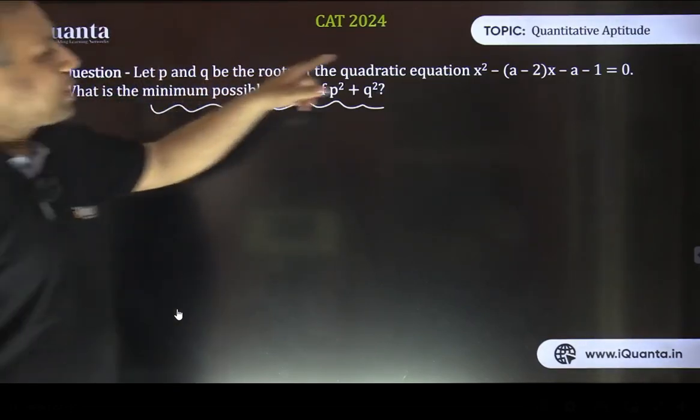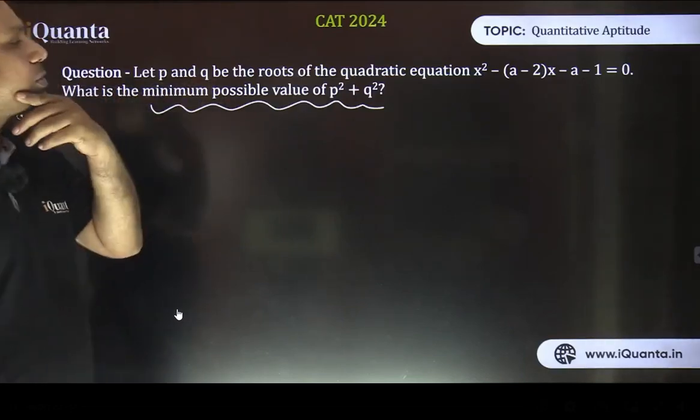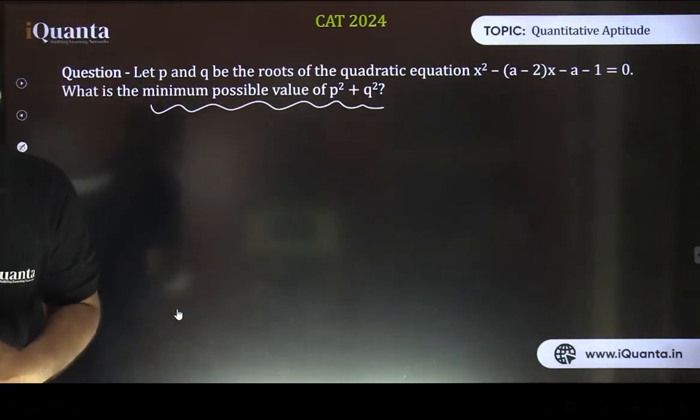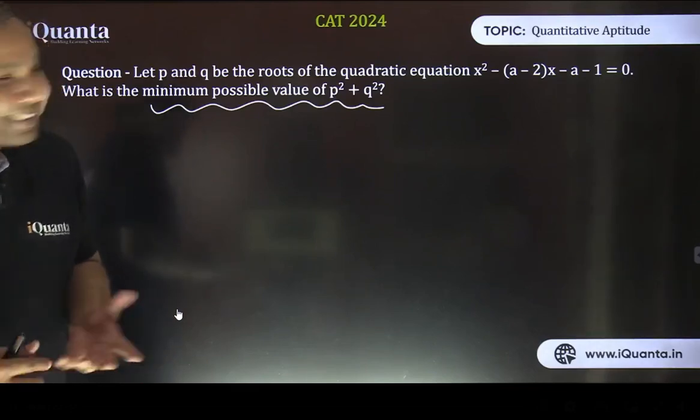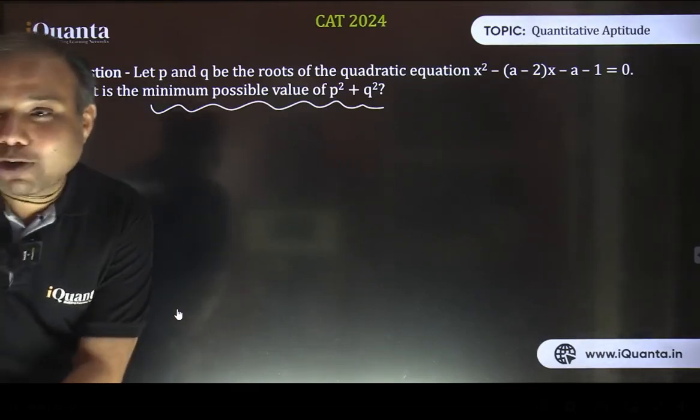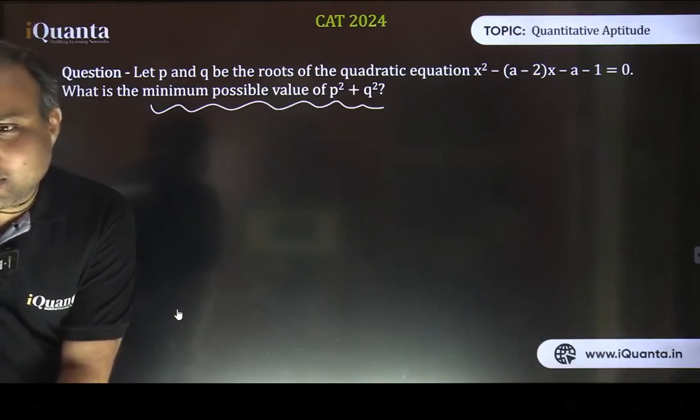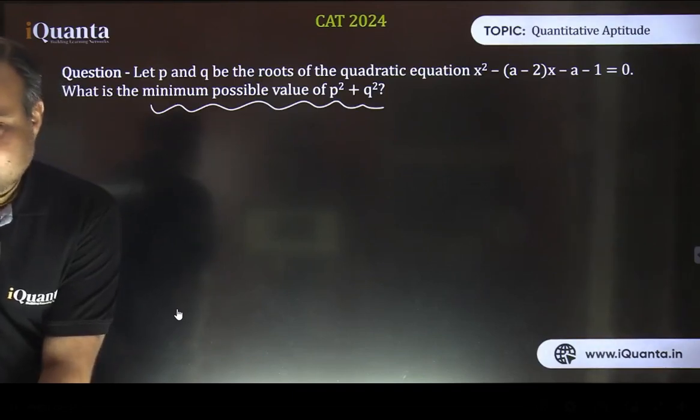P and Q are the roots of this quadratic equation. We have to find the minimum value of this. So how to start? What is the first step? This is a previous CAT question. Let's do it together now. What is the first step? How to start?